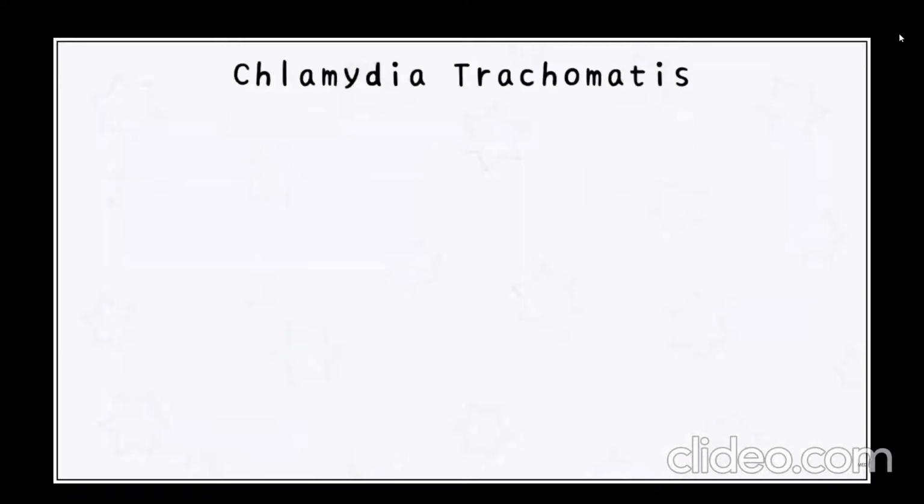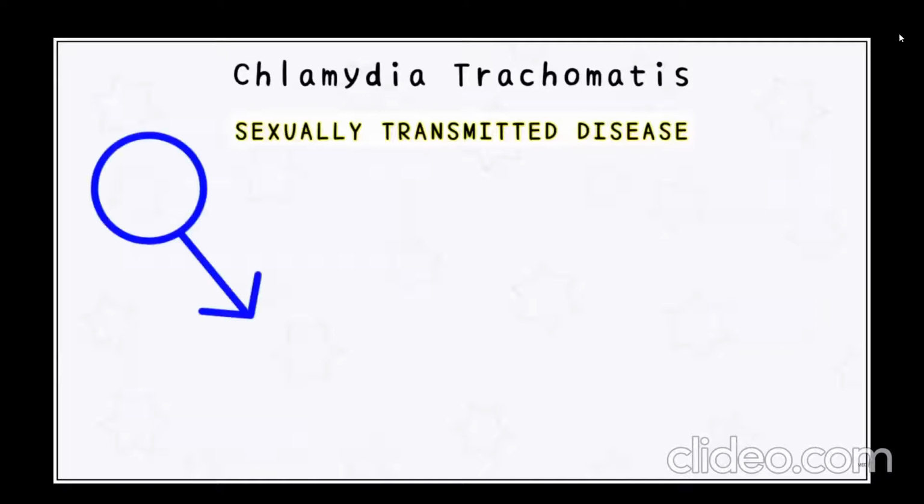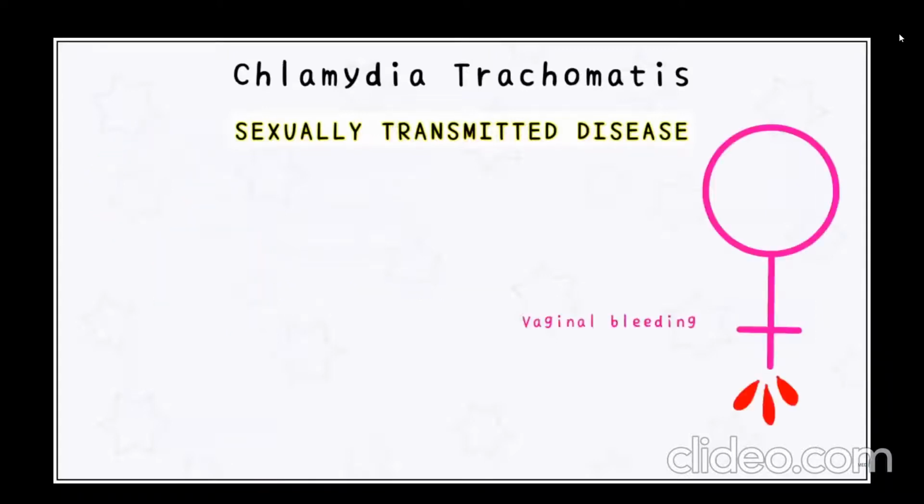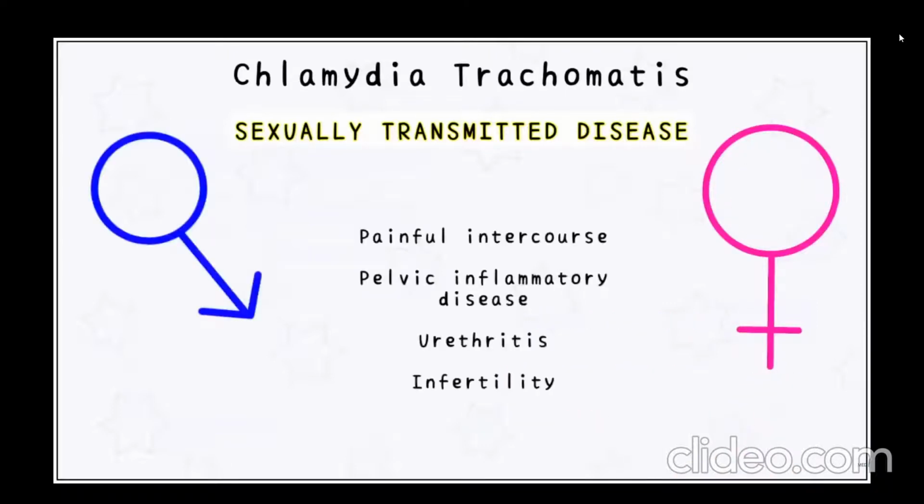Chlamydia trachomatis is a sexually transmitted disease. In males, it is characterized by painful ejaculation, burning while urination, and testicular swelling. In females, it shows vaginal bleeding, unnatural discharge, and burning while urination. Both sexes experience painful intercourse, pelvic inflammatory disease, urethritis, and infertility. The serotypes involved are D to K, which is an easy mnemonic to remember if you just fill in two alphabets.